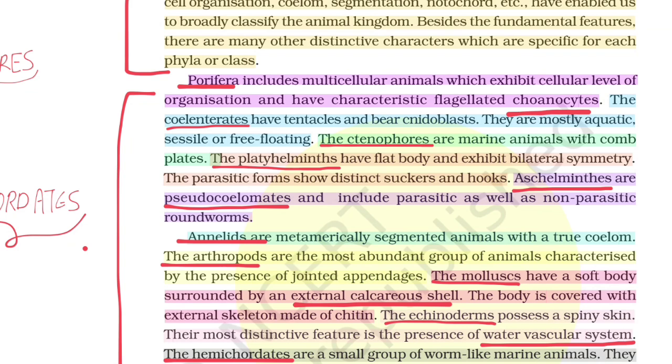The Cnidarians have tentacles and bear cnidoblasts. They are mostly aquatic, sessile or free-floating. The ctenophores are marine animals with comb plates. The platyhelminthes have a flat body and exhibit bilateral symmetry. The parasitic forms show distinct suckers and hooks. Aschelminthes are pseudocoelomate and include parasitic as well as non-parasitic roundworms.